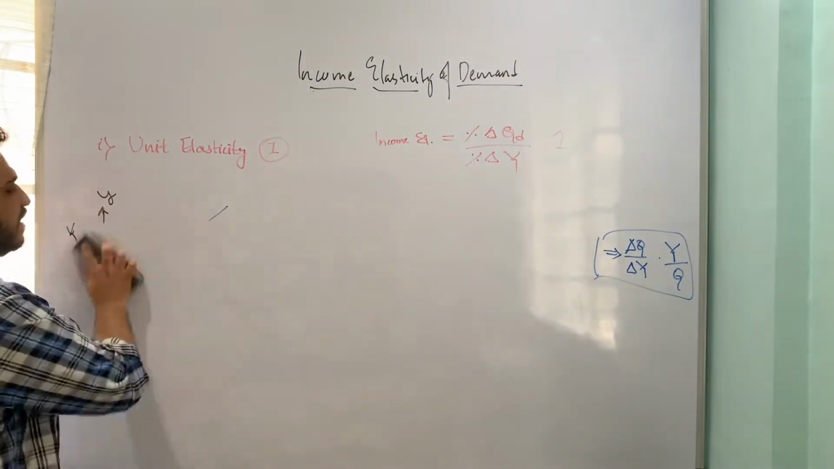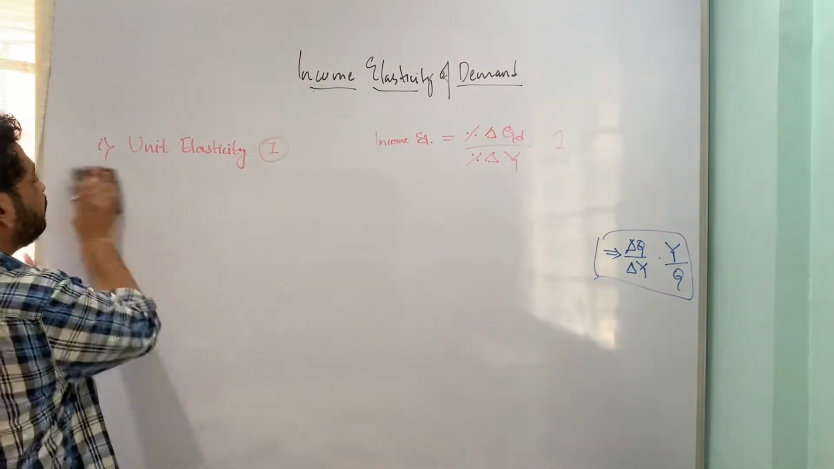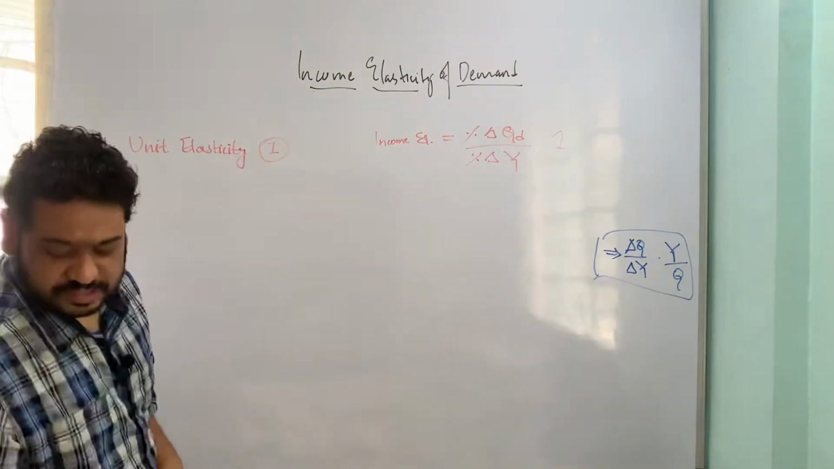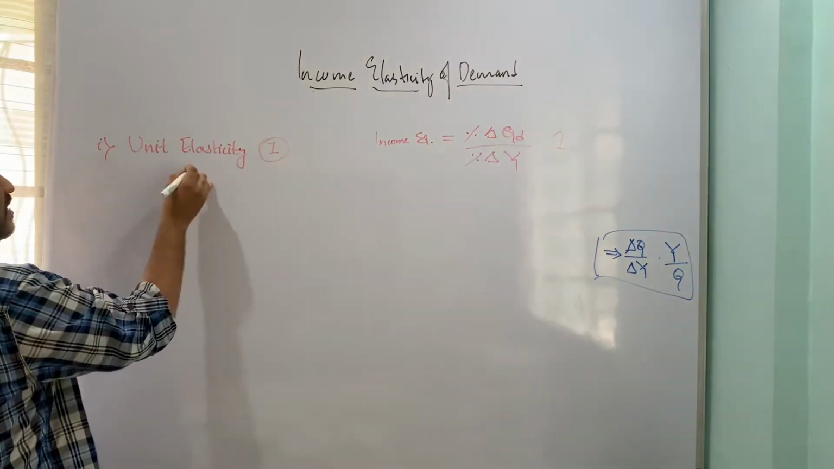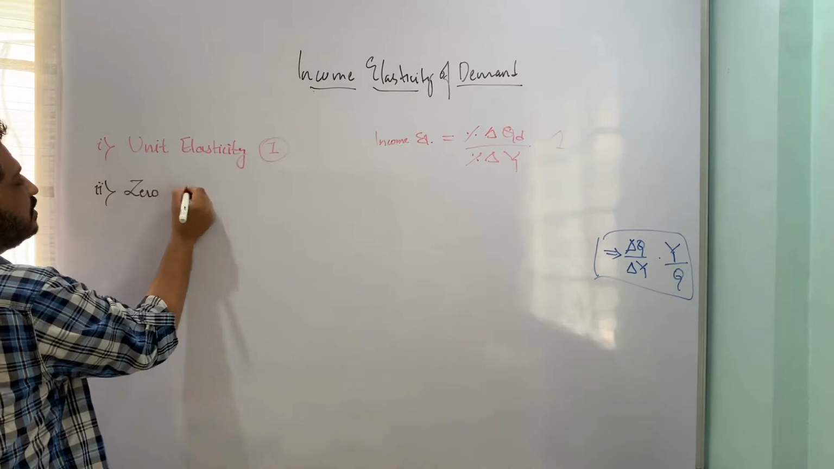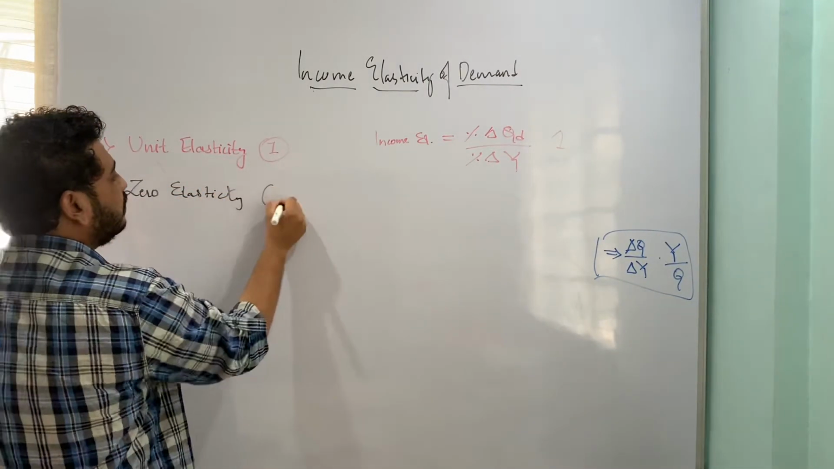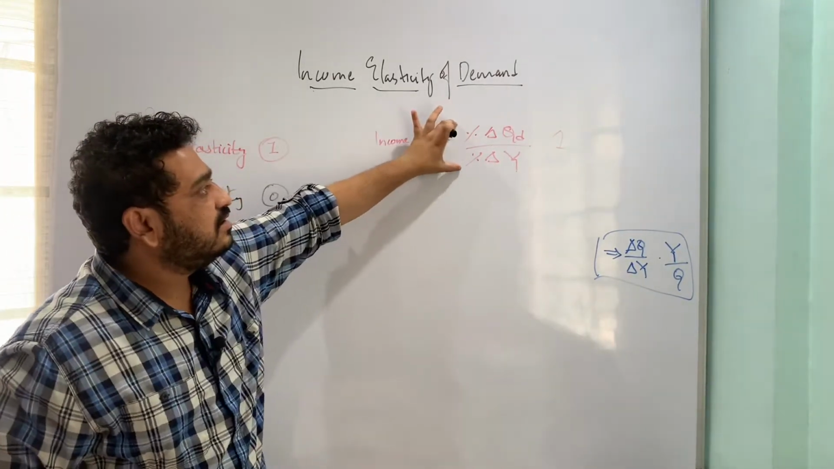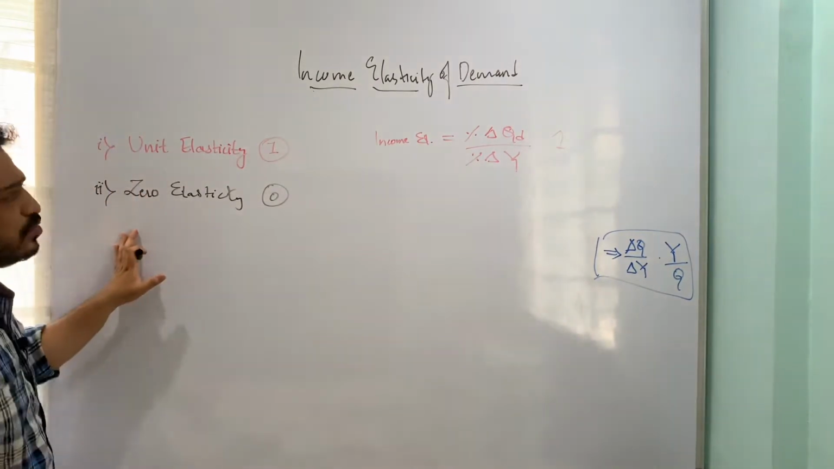Let us now look at the next case for income elasticity. And what can be the next case? Income elasticity equal to 0. So we have seen the first case, which is unit elasticity. The second is zero elasticity, so the value is 0. Now this is possible if the entire ratio becomes 0.